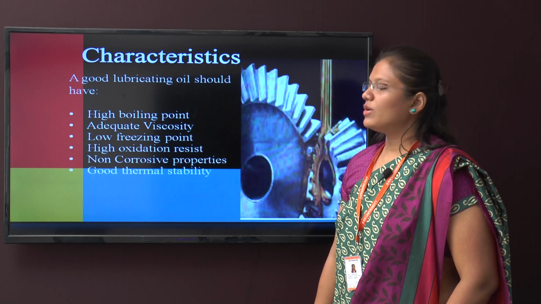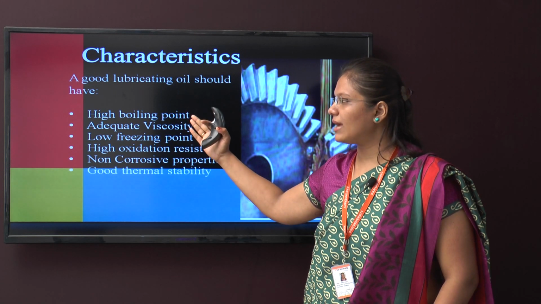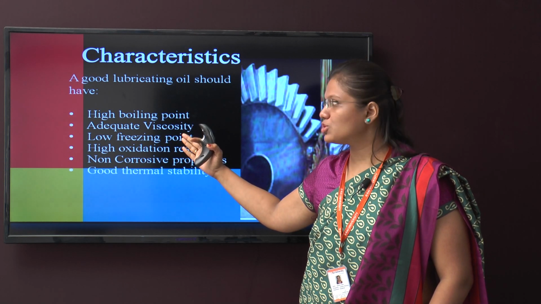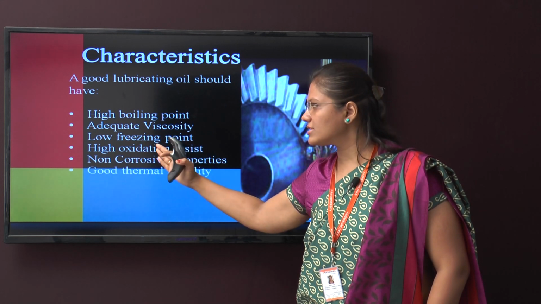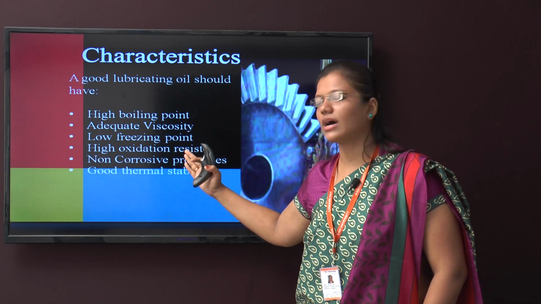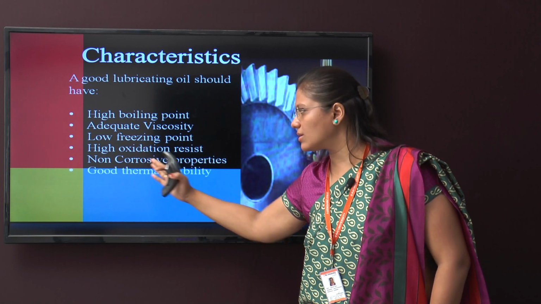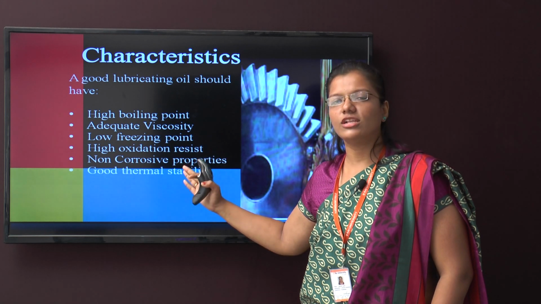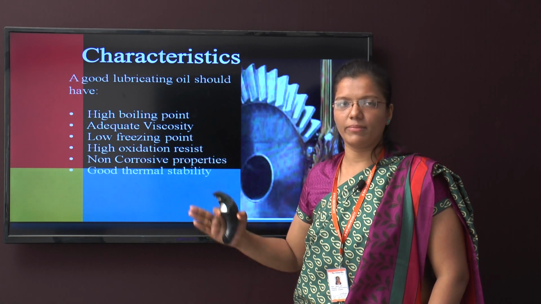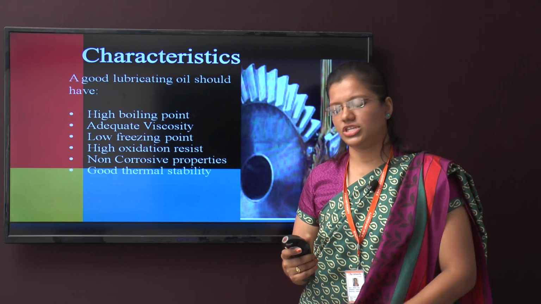Basic characteristics, or you can say a good lubricating oil should have these properties. First one is a very high boiling point, adequate viscosity, a low freezing point, and high oxidation resistance. Non-corrosive properties should be there, and good thermal stability should be there in a good lubricating oil so that it can work at very high temperatures and it will increase the efficiency of any machine.